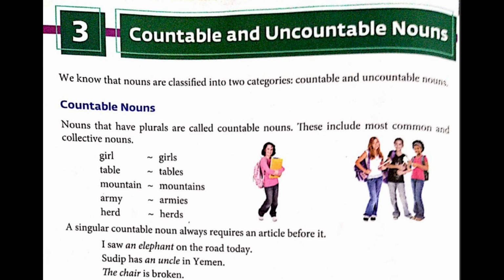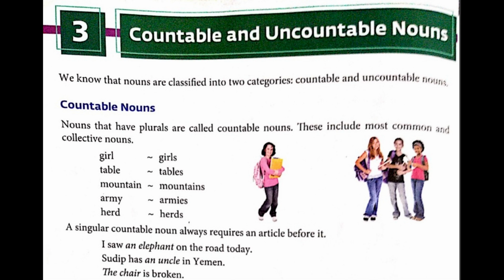A singular countable noun always requires an article before it. So, understood the rule? Once again repeating, a singular countable noun always requires an article before it. For example, I saw an elephant on the road today. So, an elephant, keep in mind, before elephant, you can count elephants. So, here the noun is countable. And so, you will use an. Why an? Because e is a vowel.